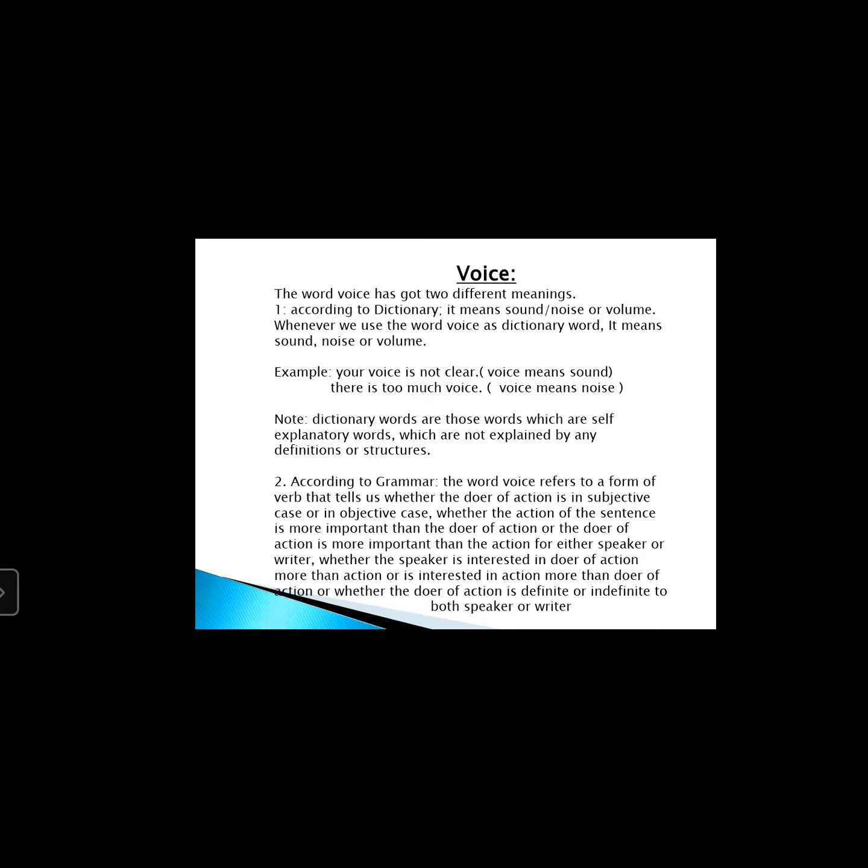If I simply say, Noshin studies English, here I can divide this sentence into two parts, Noshin and studies English. Noshin is the first part of the sentence that is called subject, and studies English is the second part that is called predicate, and that tells us something about the subject, Noshin.